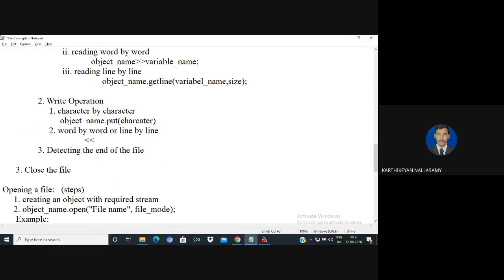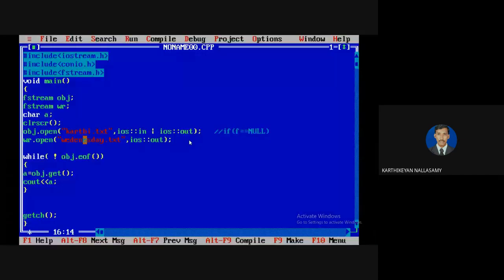This is the insertion operator. The extraction operator we use with cin, and for output the insertion operator is the same as the one used with cout. We need to overload this operator for the process. So here you can use the file object name, then you say which variable or which content you are going to write. This is the way, and normally this object is suitable for characters also. For example, here I need to write inside Wednesday.